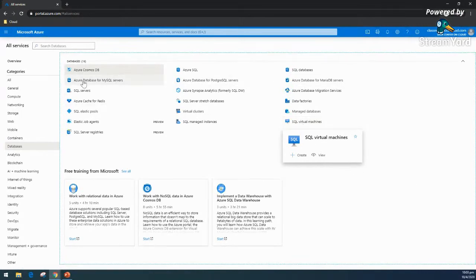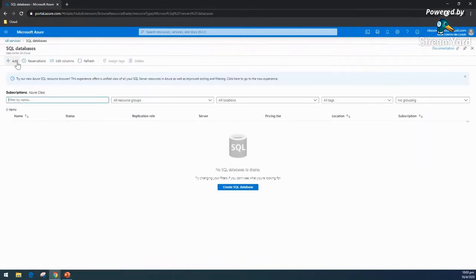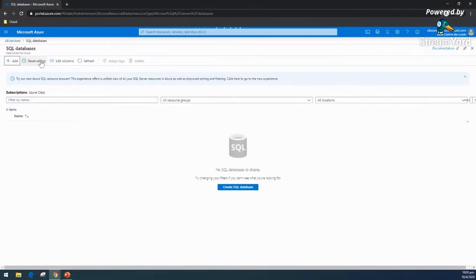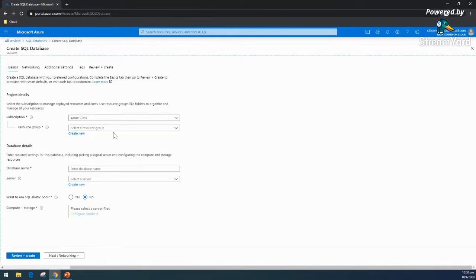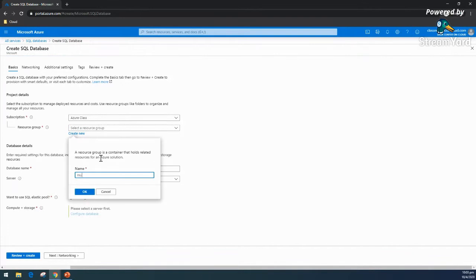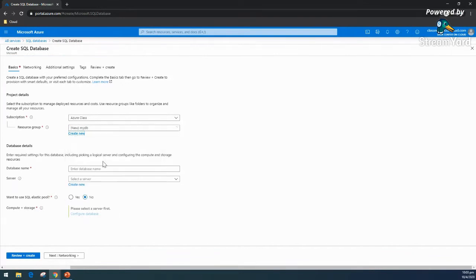So let's start with SQL Database. In this account, again, I don't have anything right now. I'm going to start from scratch, and as always we will create our resource group, which is the logical container, and I'm going to give it a name, mydb. Again, the database name will also be part of your connection string, so make sure you give a name which is suitable for you.